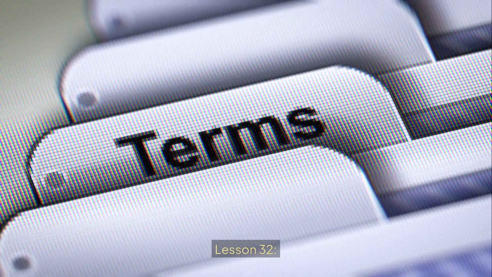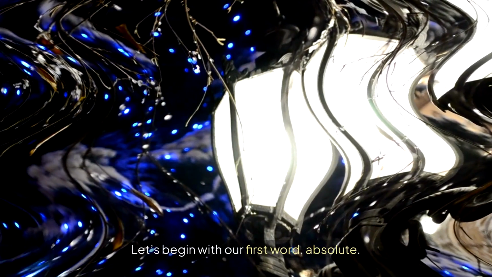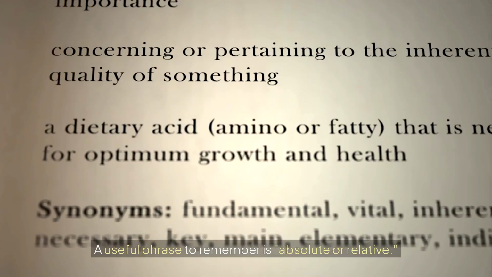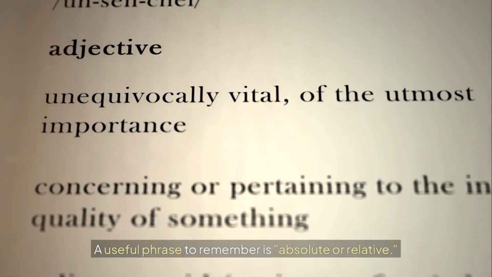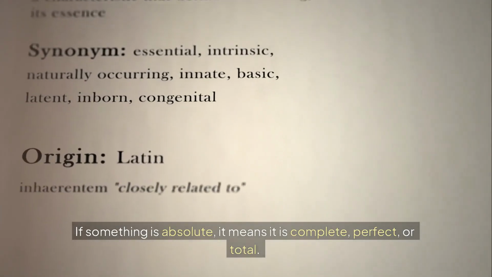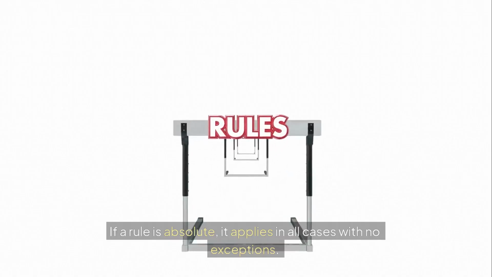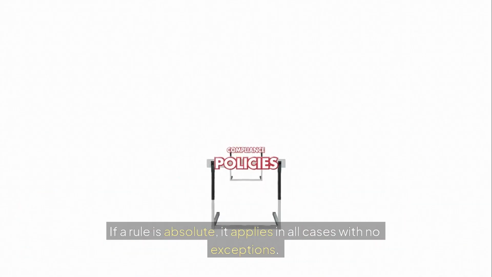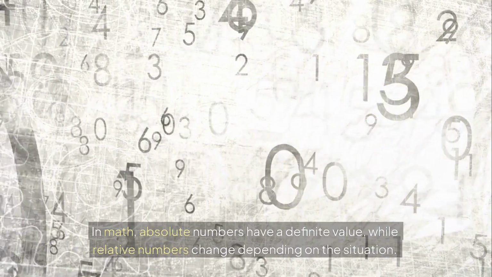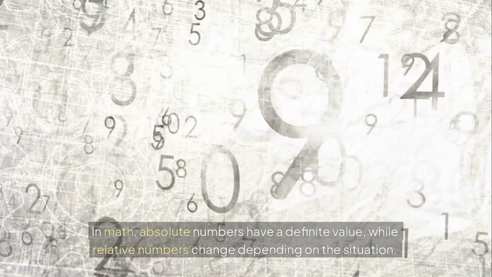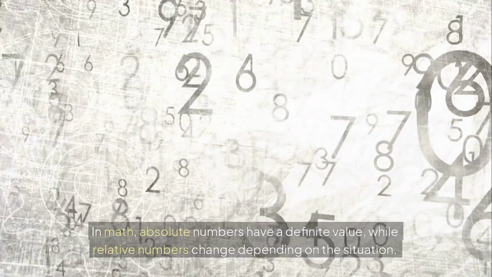Lesson 32. Let's begin with our first word, absolute. A useful phrase to remember is absolute or relative. If something is absolute, it means it is complete, perfect, or total. If a rule is absolute, it applies in all cases with no exceptions. In math, absolute numbers have a definite value, while relative numbers change depending on the situation.